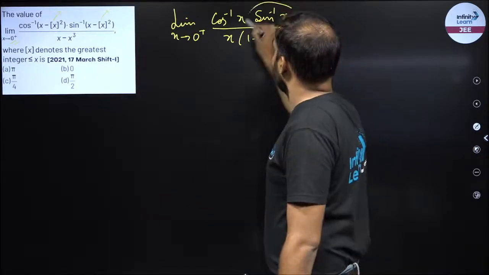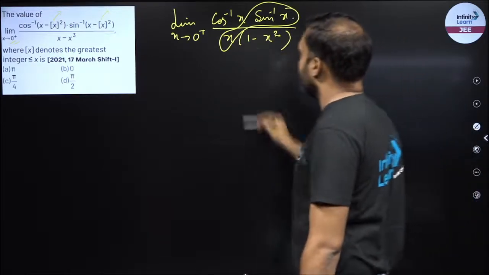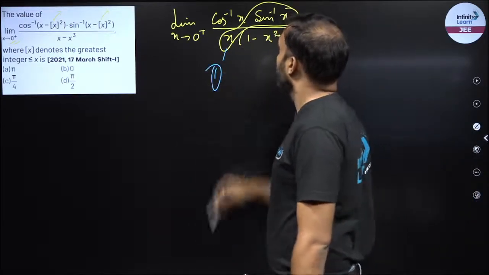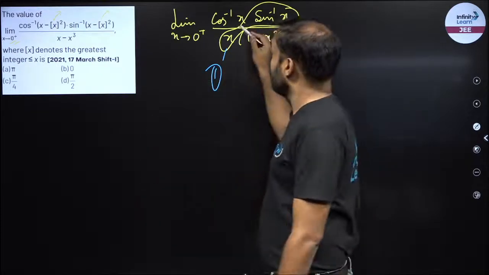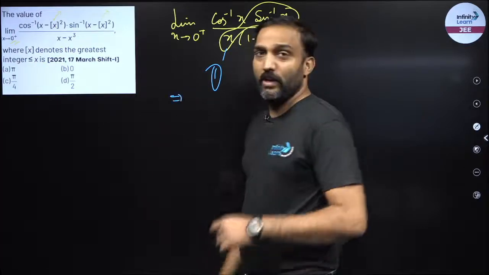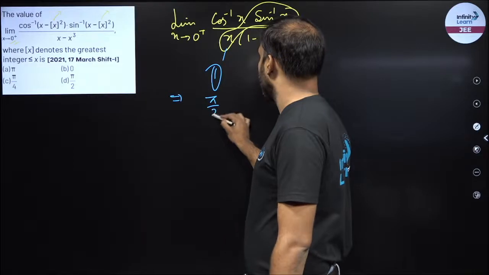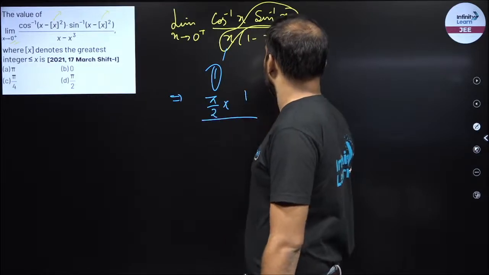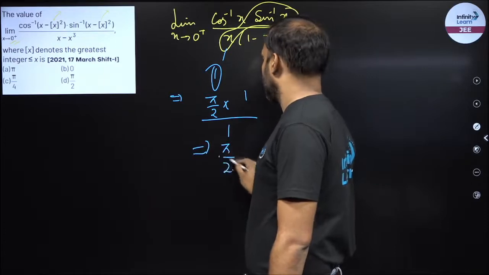Now sin inverse x by x, this is 1. X tending to 0 plus, cos inverse 0 plus would be pi by 2, because you get cos value 0 at x equal to pi by 2 only. So I get pi by 2 into 1 upon, if I put 0, this is 1. So my answer is pi by 2.